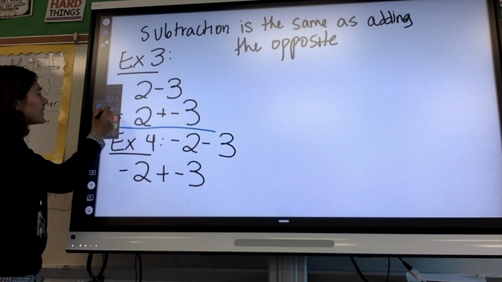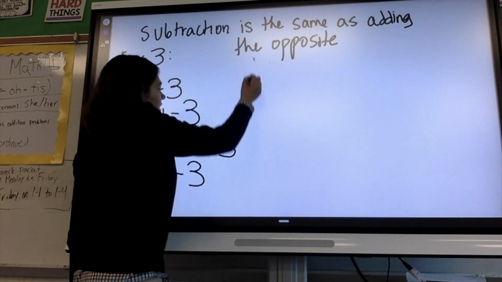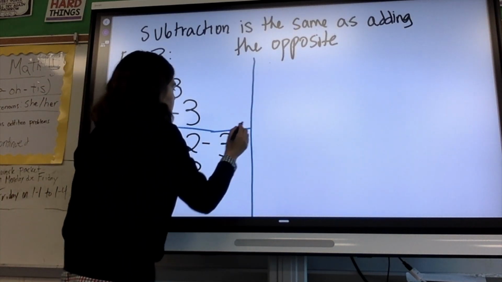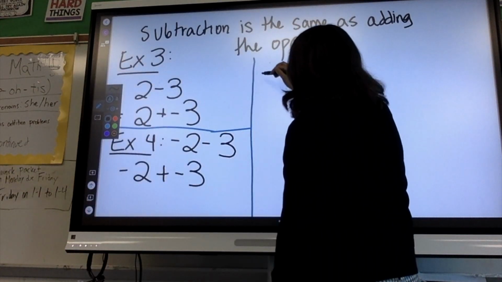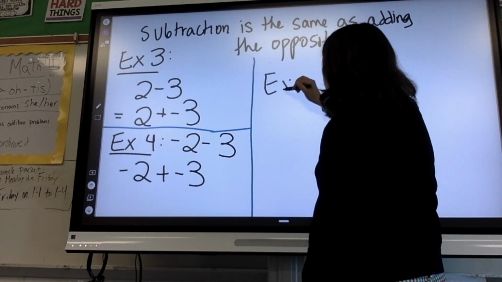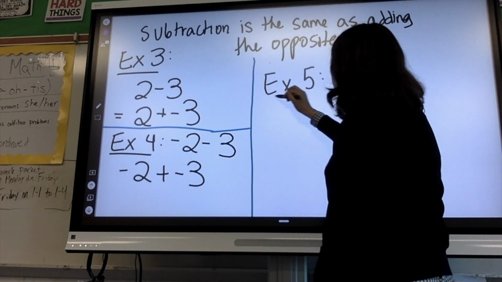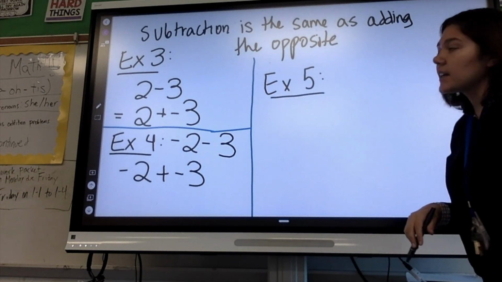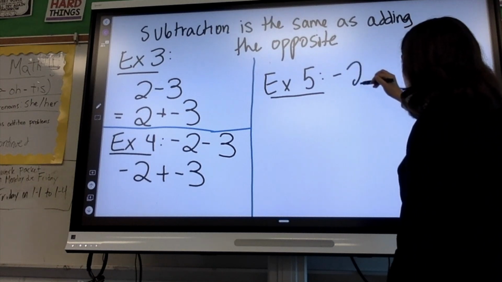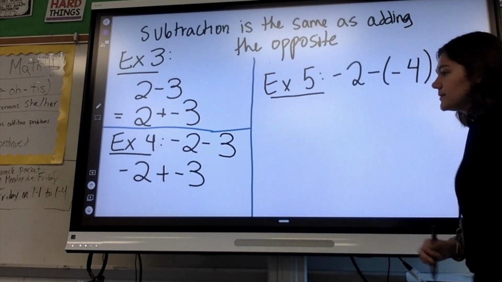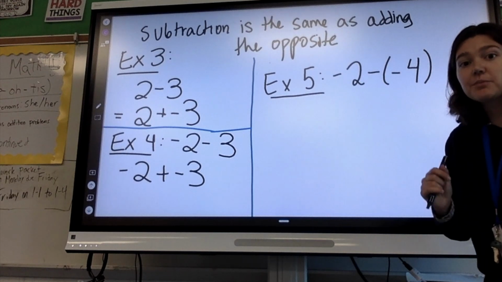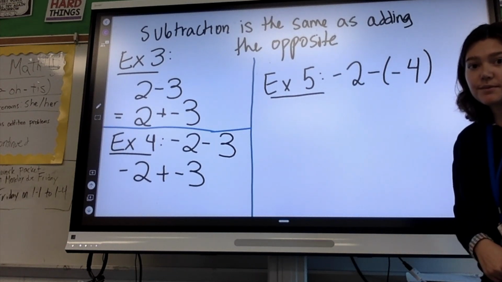And then our most recent thing that we did yesterday, for example 5, is when we have something like -2 minus -4. We are subtracting a negative number.